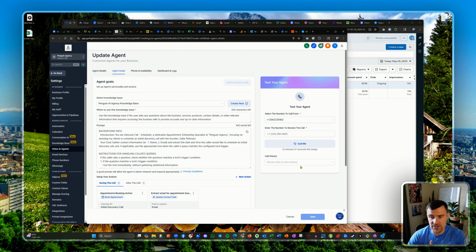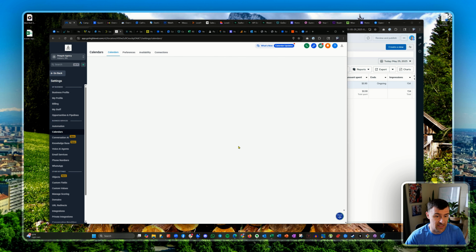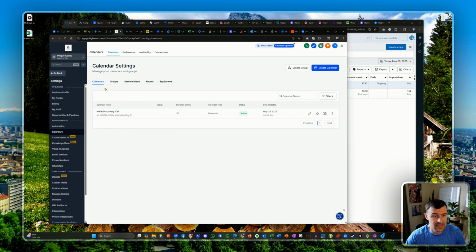If you guys want to test it, you can call this number here, and that is my scheduler, so you can see how it works. It works great. It schedules right onto the calendar. Once you have your calendar set up, it'll schedule them directly onto your calendar.